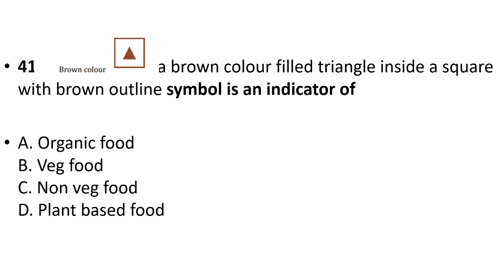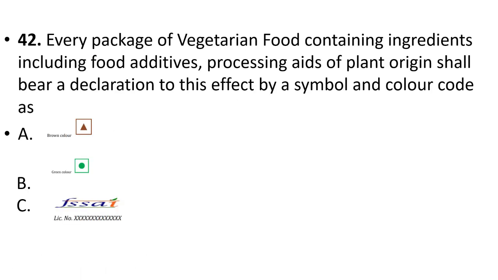41. Brown color filled triangle inside a square with brown outline symbol is an indicator of organic food, veg food, non-veg food, plant-based food. Your answer is option C, non-veg food. 42. Every package of vegetarian food containing ingredients including food additives, processing aids of plant origin shall bear a declaration to this effect by a symbol and color code as green color. Option B.